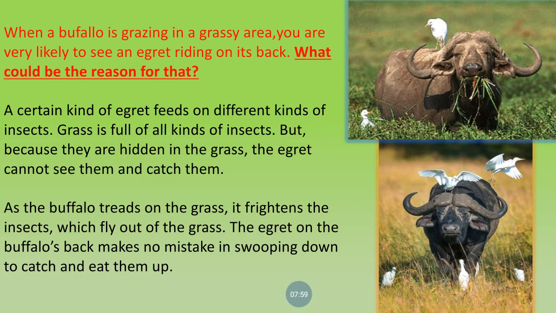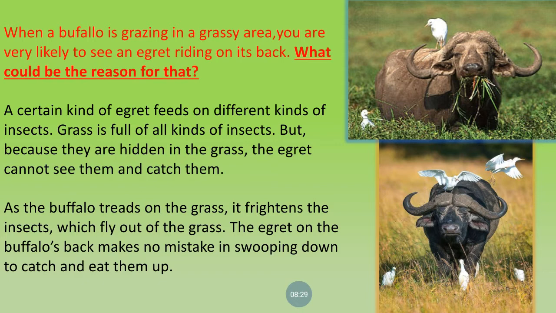Okay, now let's read further. A certain kind of egret feeds on different kind of insect. Now what is the food of the egret? Insect. The egret eat insect. The grass is full of all kinds of insects, but because they are hidden in the grasses, the egret cannot see them and catch them. Now it is difficult for the egret to catch the insects which are hidden in the grasses, so they take the help of the buffalo.